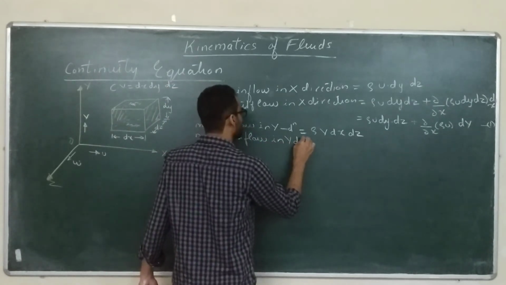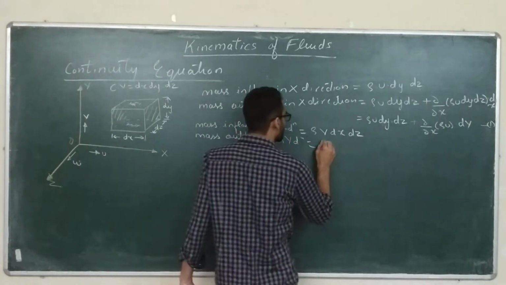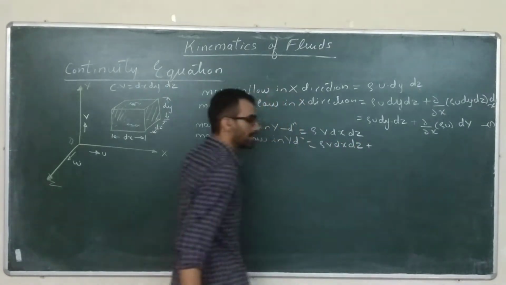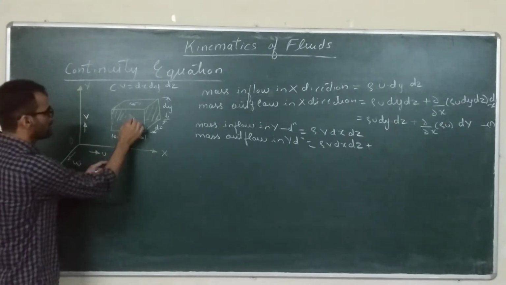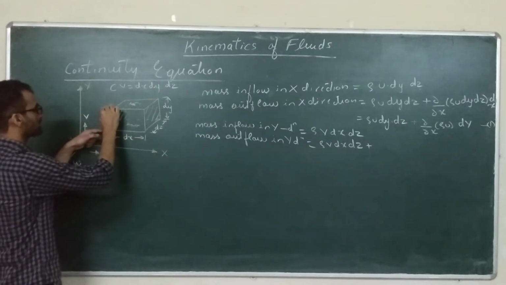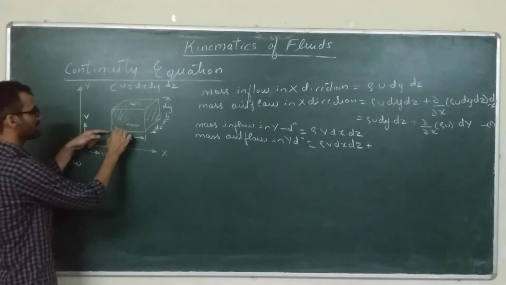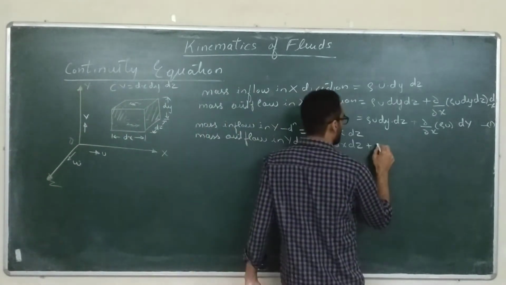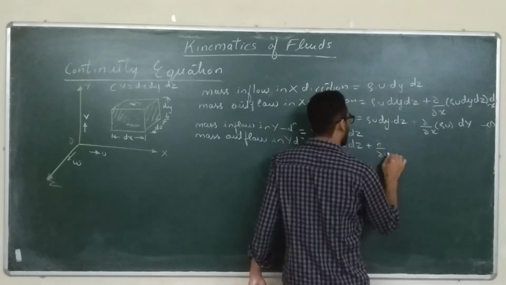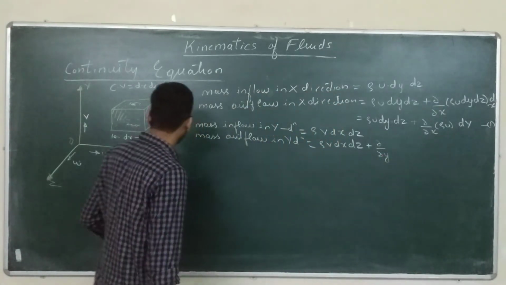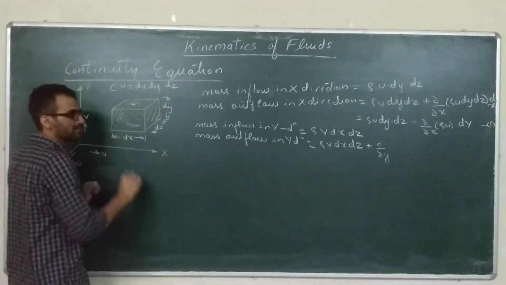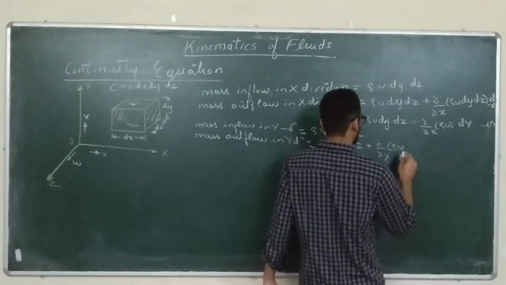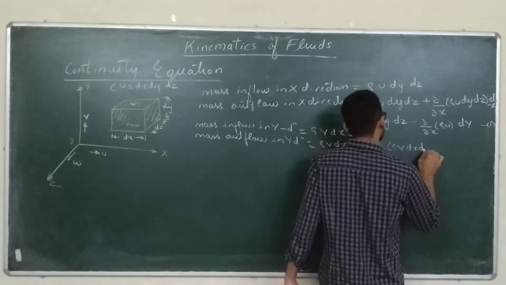Now mass outflow in y direction will be equal to, again, rho v dx dz plus the rate of change of this inflow along the y direction, rate of change with respect to y. So it will be del y of rho v dx dz.